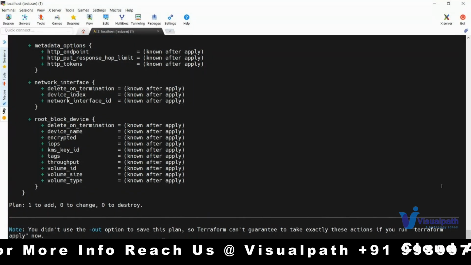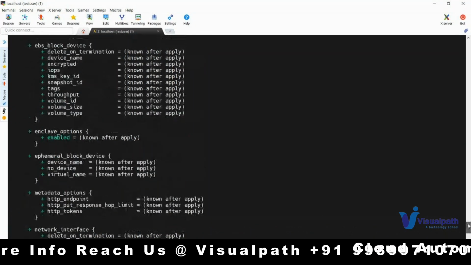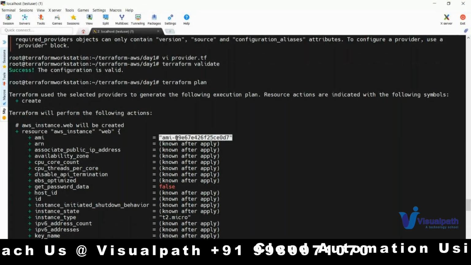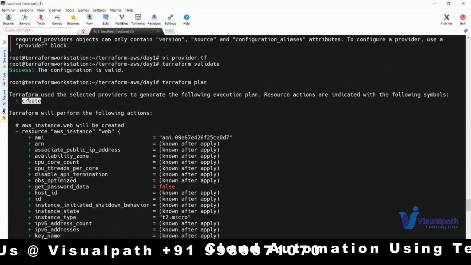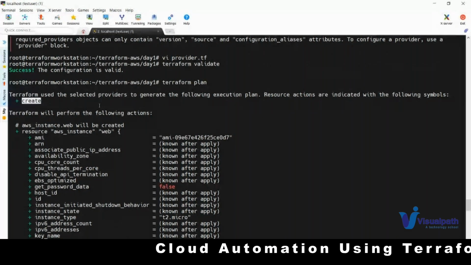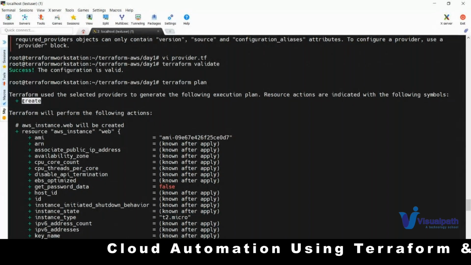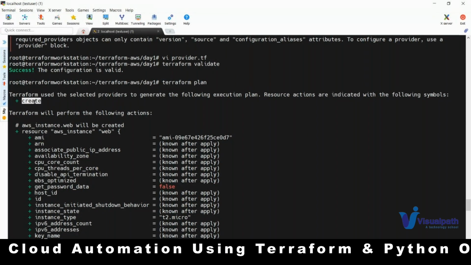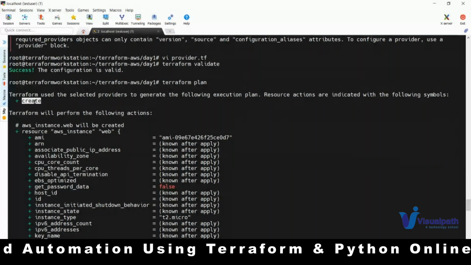And few parameters you will come to know only after it is actually created. Few things you will come to know about what it is trying to create. Here you can see plus create, in the sense it is going to create. Minus in the sense it will try to remove, nothing but a destroy. If you see something like tilde, that is called update in place.